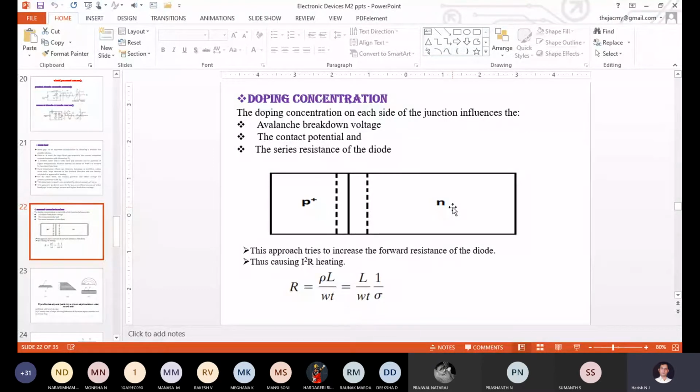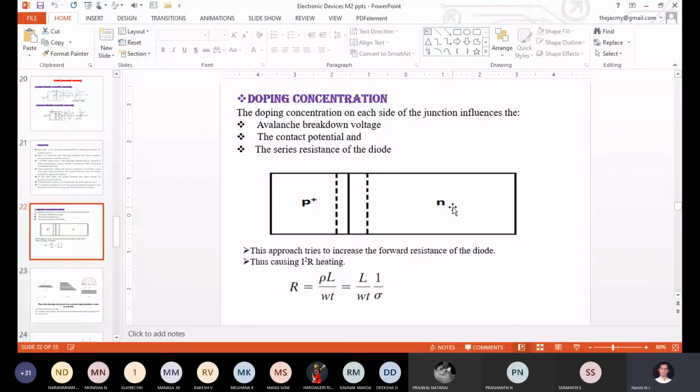For the construction of a p-n junction diode, we require two types of semiconducting substrate. One is p-type, the other one is n-type. Up till now, what condition did we discuss? It is uniformly doped, correct? How much pentavalent impurity you add to the purest form of silicon for the construction of an n-type, and at the same time how much trivalent impurity you add for the construction of a p-type semiconducting material. In that concentration level, we are going to do some variations.